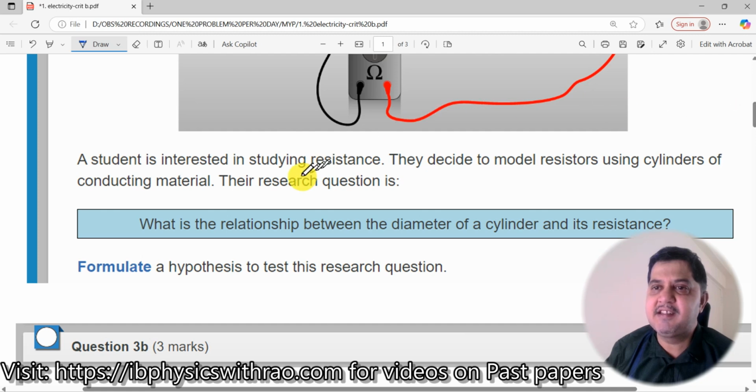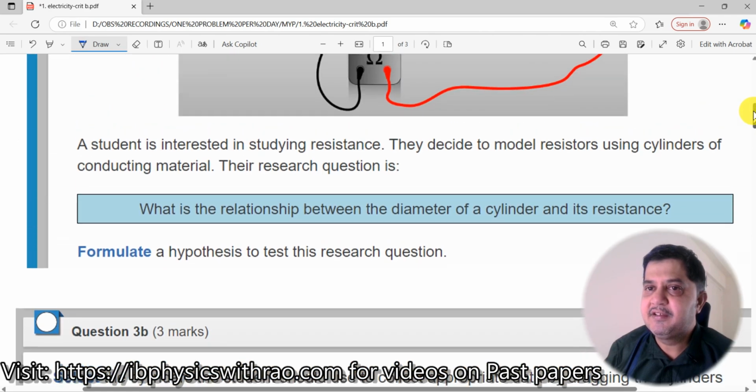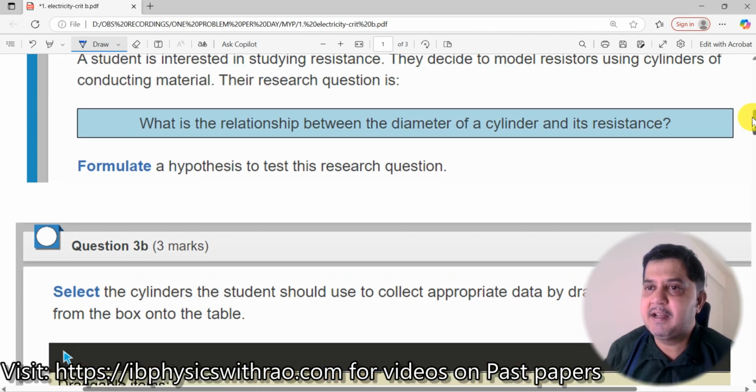A student is interested in studying resistance. They decide to model resistors using cylinders of conducting material. What is the relationship between the diameter of a cylinder and its resistance? We are relating diameter with the resistance, and you need to formulate a hypothesis to test this research question.